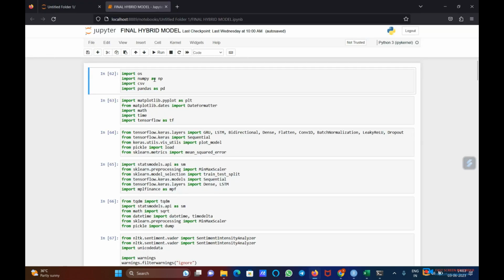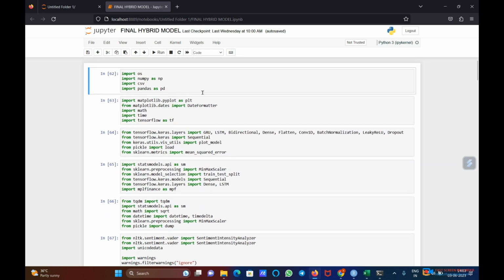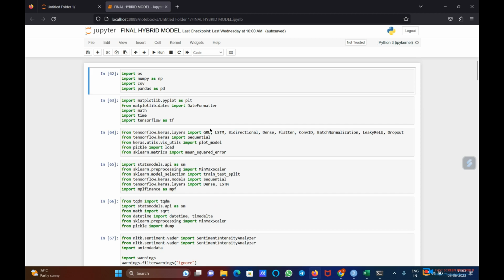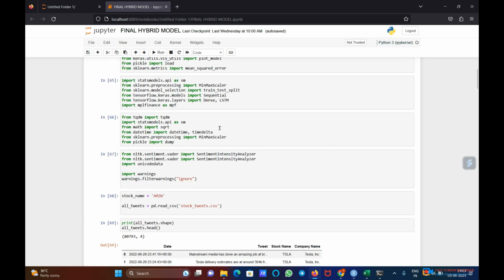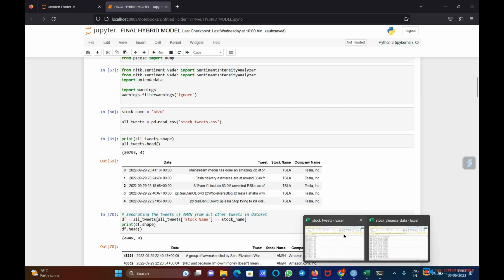So here in the Jupyter notebook, first we have some standard libraries that are required for the simulation of that algorithm or Python code for the hybrid model. After that, we have taken standard data. Let's look at the data.